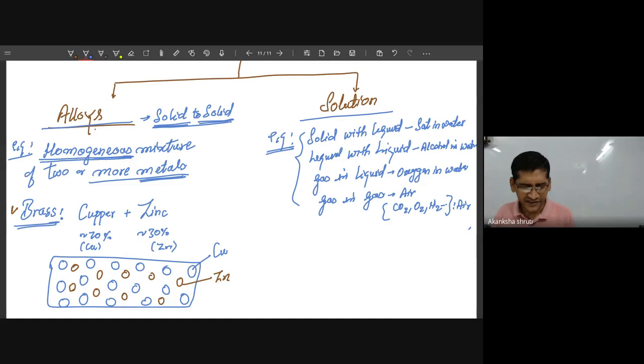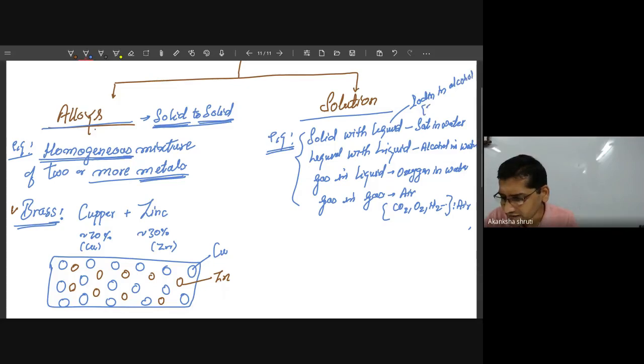What are they? Students, one more example which is in your book: if you add iodine in alcohol, it is called tincture of iodine. Okay, so another example of this, please write iodine in alcohol. Alcohol is the liquid.